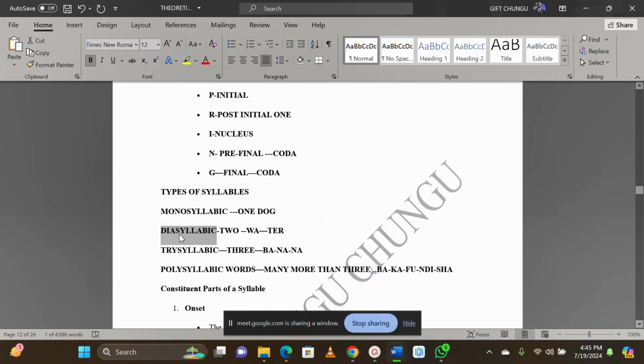And then we also have what we call disyllabic words. Di means two. So two syllables. For example, in the word water, we have wo and ta there. Are we together? That is now a disyllabic word that we have there, water.